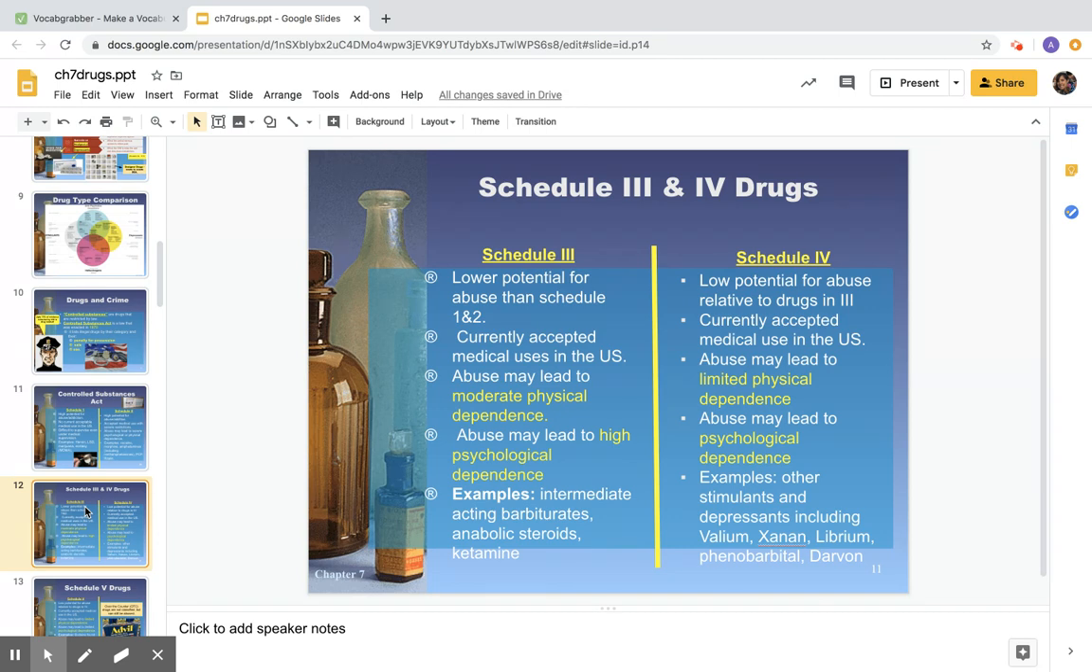These are going to include things like stimulants. We have depressants, including Valium, Xanax, Librium, phenobarbital, and Darvon. And a lot of these, again, we're going to see a little bit more of the depressants showing up in the lower schedules.